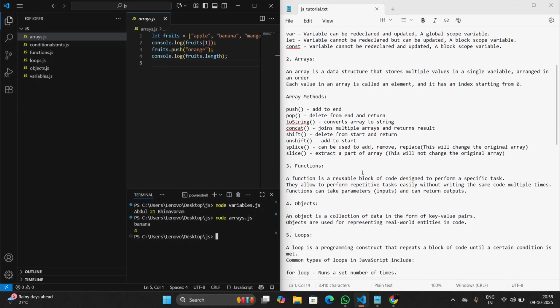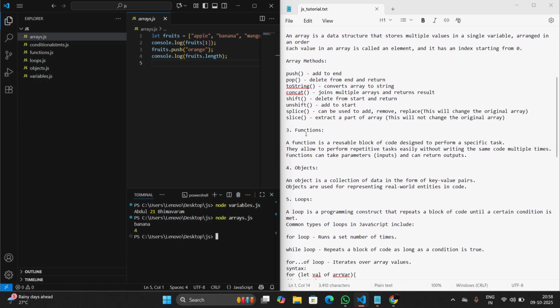The next concept in JavaScript is functions. A function is a reusable block of code designed to perform a specific task. It allows us to perform the task easily without writing the code multiple times. Functions can take parameters as inputs and return outputs. The main purpose of a function is to reduce time complexity and space complexity. There are very big applications of functions, and let's see a small function.